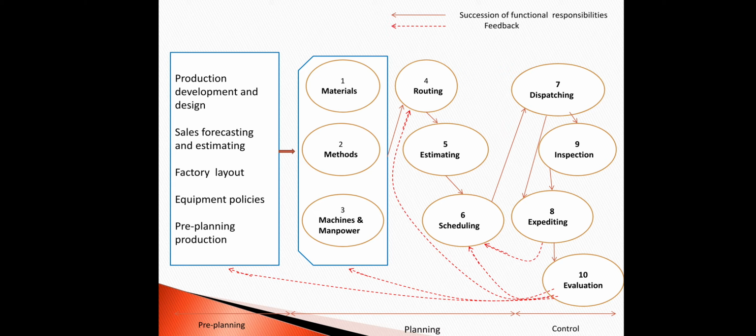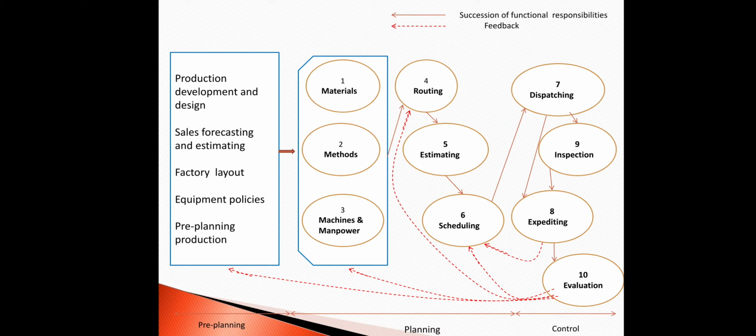We can say dispatching is a routing of setting productive activities in motion. So dispatching authorizes the start of production operations by releasing materials and components, tools and instruction sheets to the operators.